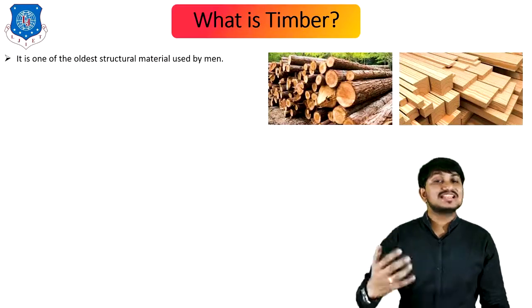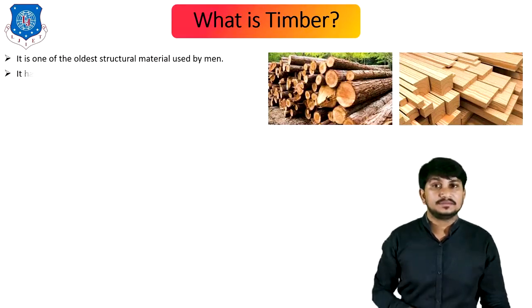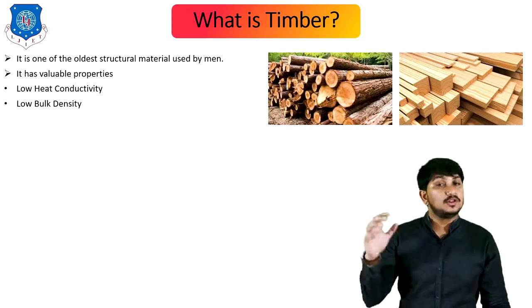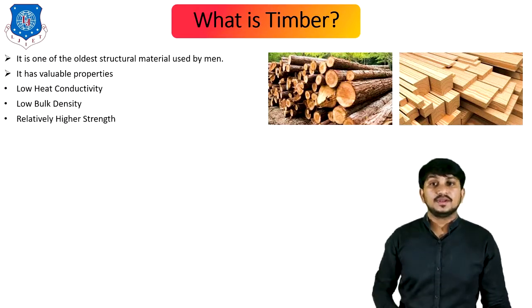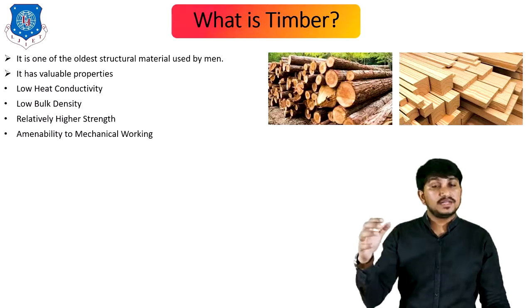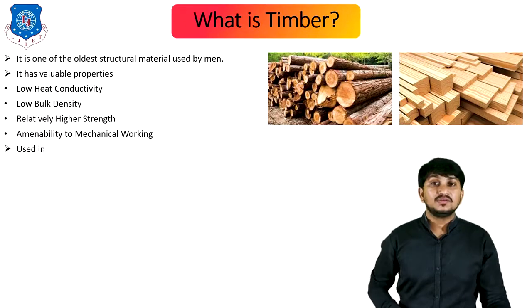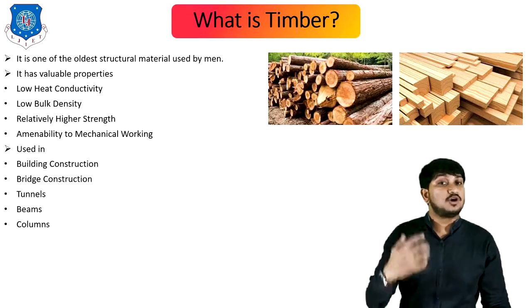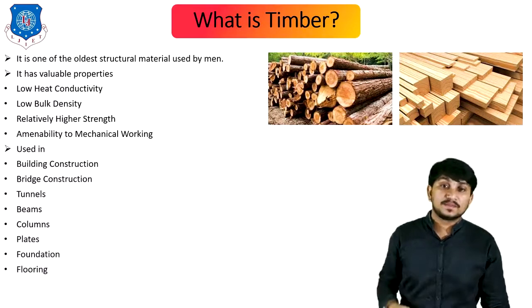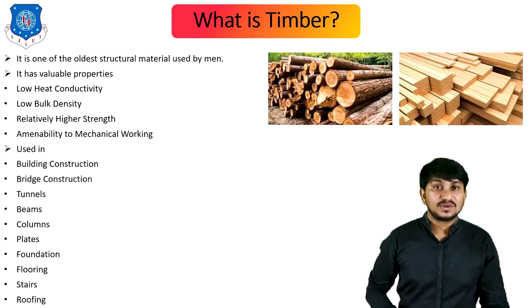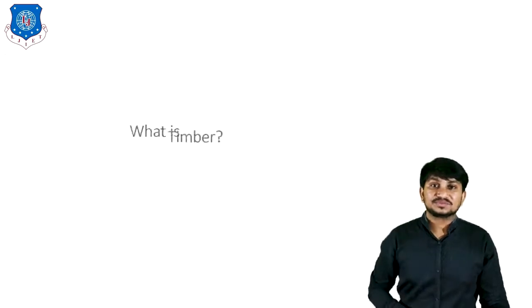It is one of the oldest structural materials used by man. It has valuable properties like low heat conductivity, low bulk density or weight, relatively high strength compared to its density, and amenability to mechanical working. Timber can be used in building construction, bridge construction, tunnels, beams, columns, plates, foundation, flooring, stairs, roofing, etc. Okay, that's all about the timber.